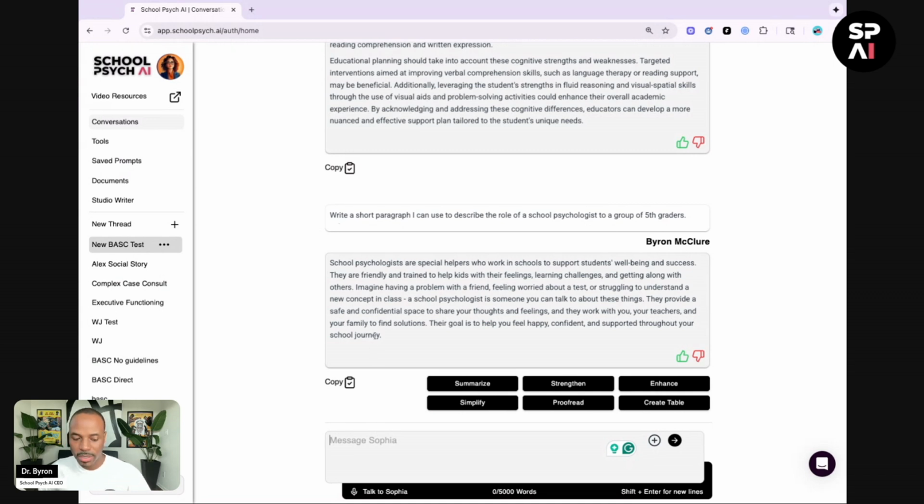Well, one of the drawbacks of this approach is, again, most school psychologists, most related service providers don't really know how to have a conversation with Sophia. And so the prompts aren't really that great, which means you're not going to get the best output back. Secondly, it is static, meaning that you can't do anything with this. Yes, we have the copy button. You can copy and paste, and it's great. It's miles apart from where we were, right? But what still remains is you still have more work to do.